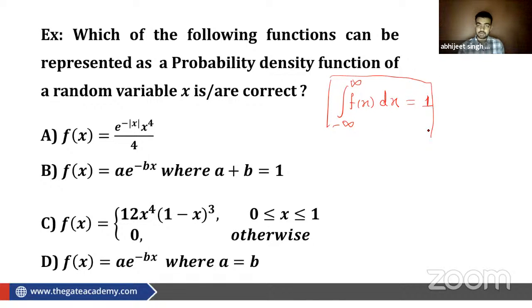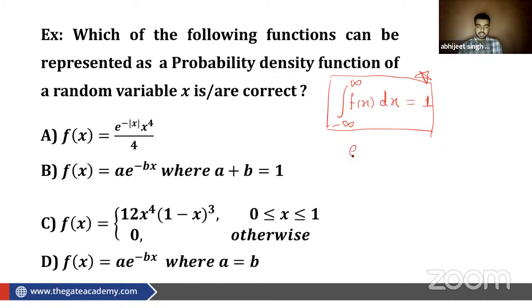Are you getting it or not? If you know this property of the probability density function, then only you will be able to solve this question. So see what you have to do. You have to check all these options by integrating from minus infinity to infinity, and then you will get your answer. A lot of new things you will get while solving this question. So let us solve this one by one.